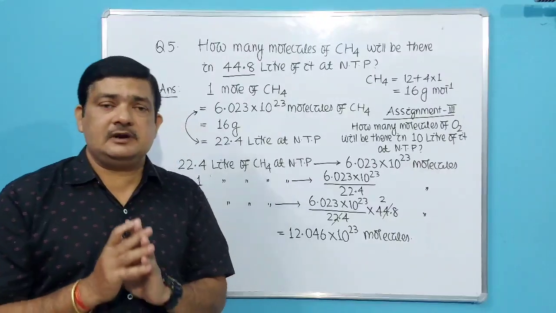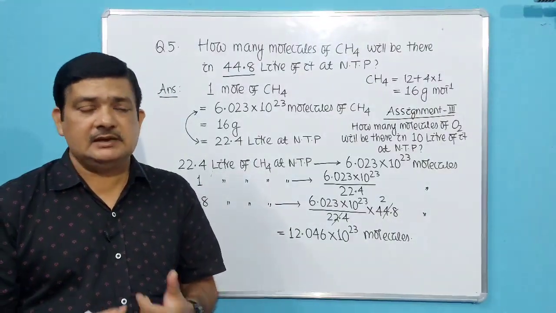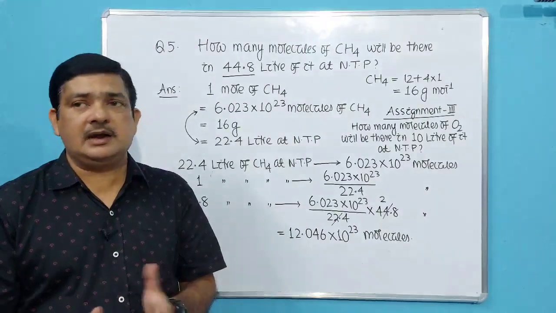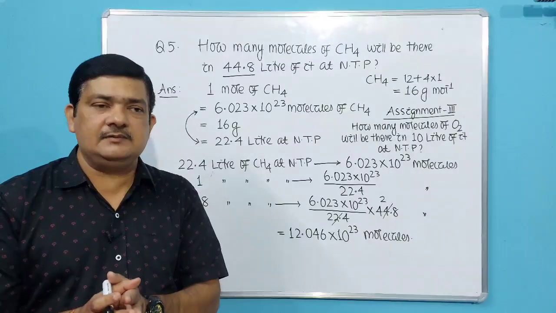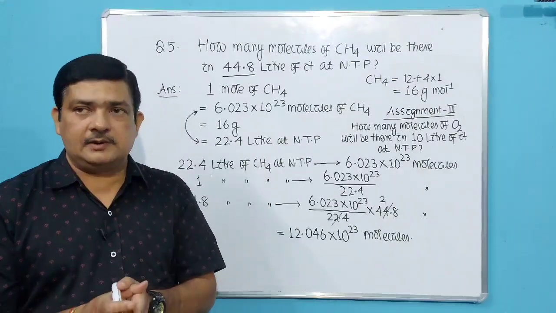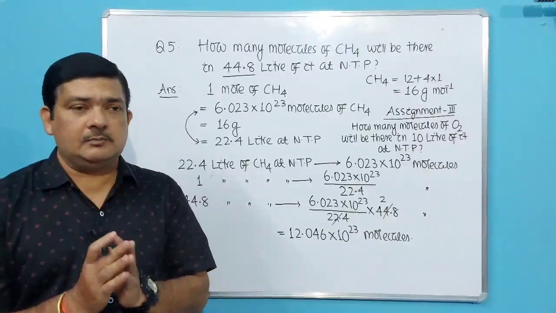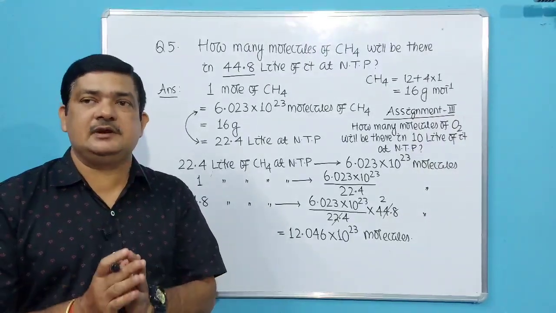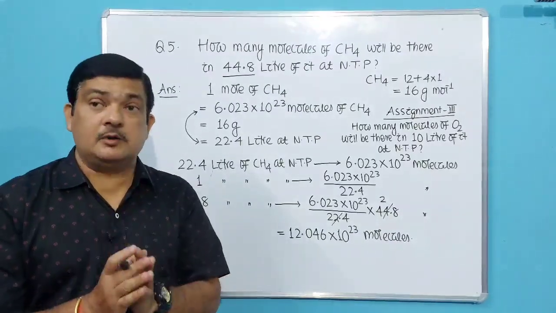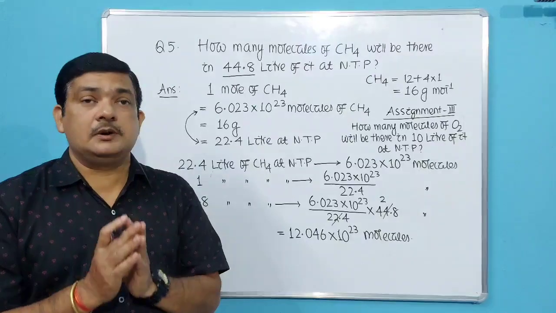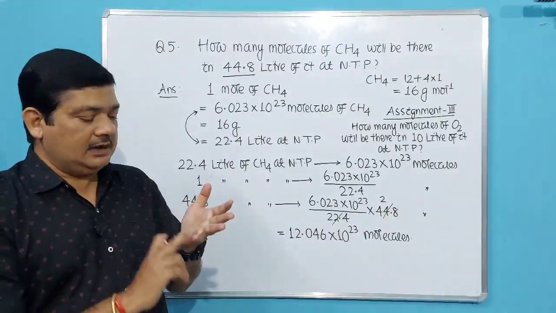Then you will have a definite mass. What is the mass? Molar mass. For molecules it will be molar mass. For atoms it will be gram atomic mass into atomicity. Then if it is a gas, it will occupy a fixed volume, that is called molar volume. What is molar volume? 22.4 liter volume at NTP. 1 mole of every gas occupies a fixed volume. Volume occupied by 1 mole of gas at NTP is 22.4 liter. So we have to remember these 3 terms.